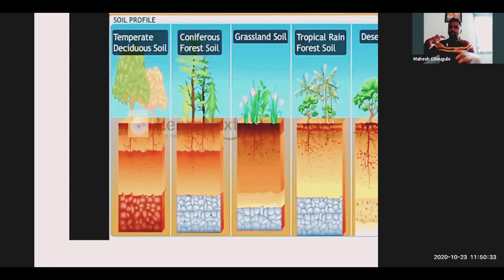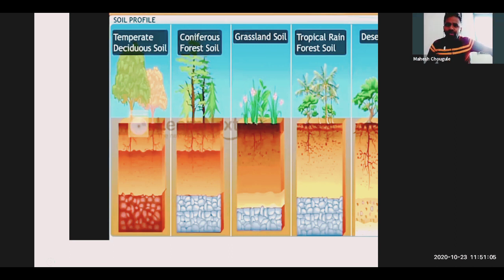वहाँ पे rainfall कितना होता है? हर एक जगह पे similar नहीं होता. There is a different rainfall in different regions, different climatic conditions, different temperatures, and weather in the winter and summer in different regions. It means what? Climatic conditions in those regions differ, and so does soil formation in those particular regions.